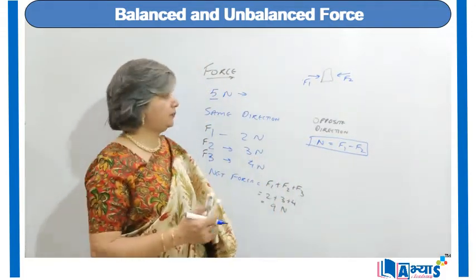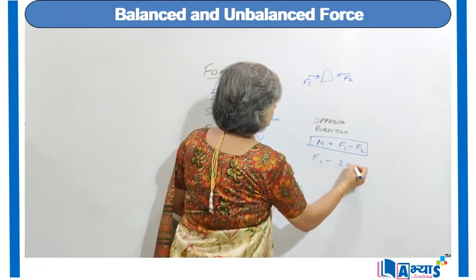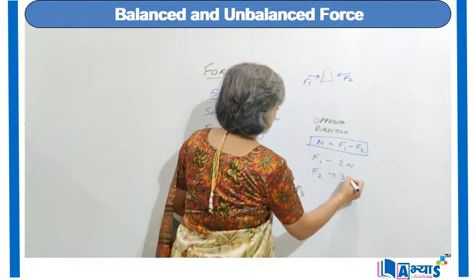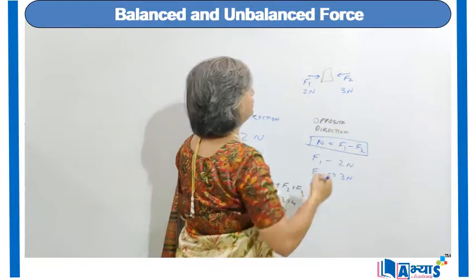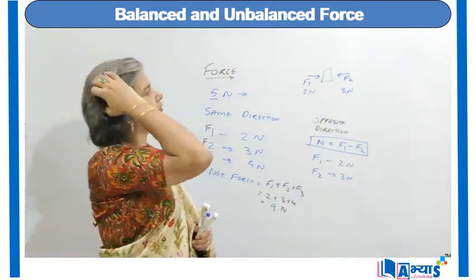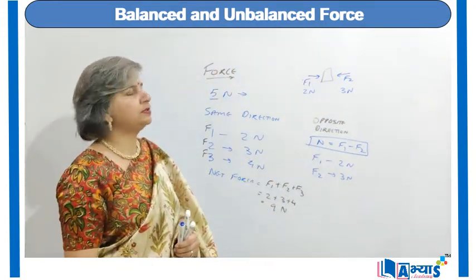For example, if I have an object and a force F1 of 2 newtons is being applied and the force F2 is of 3 newtons, that means this force is of 2 newtons and this force is of 3 newtons. That means we have two forces, one of 2 newton and the other of 3 newton, and they are being applied on the same object but in the opposite direction.